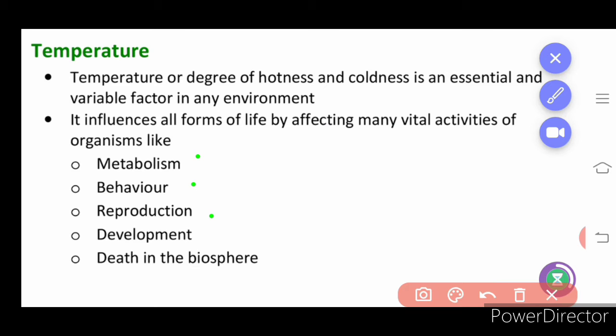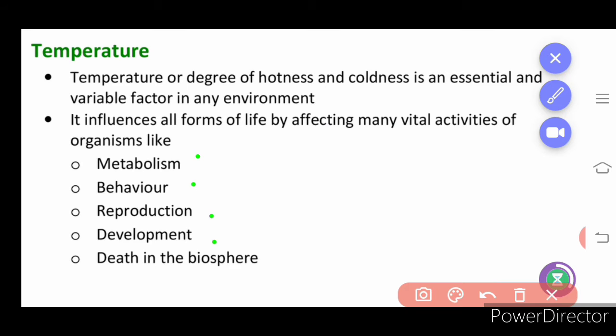Reproduction, whether oviparous or viviparous, and which climatic condition is suitable to lay eggs and produce young ones, is determined by temperature. And development: some organisms are able to grow in high temperature conditions.